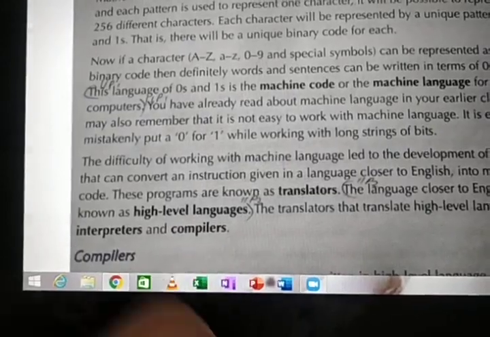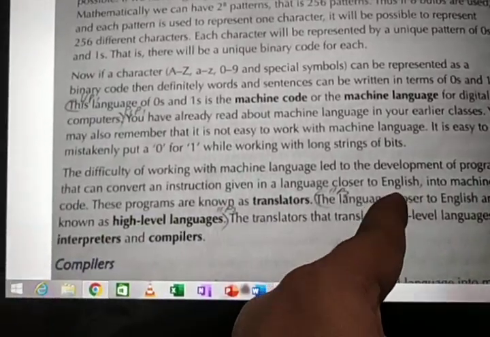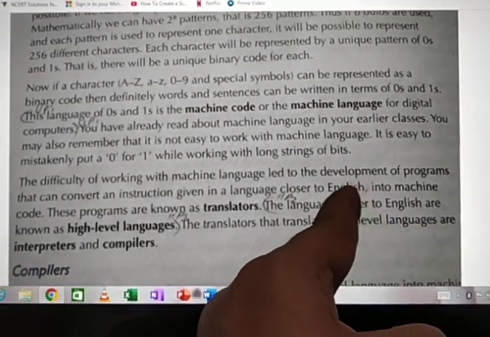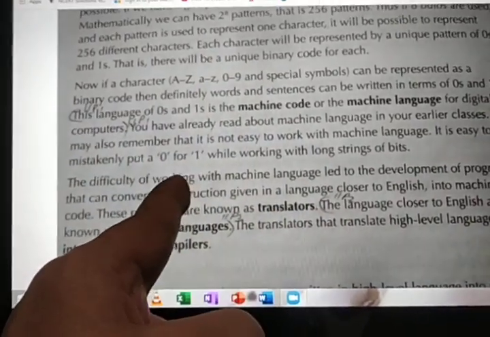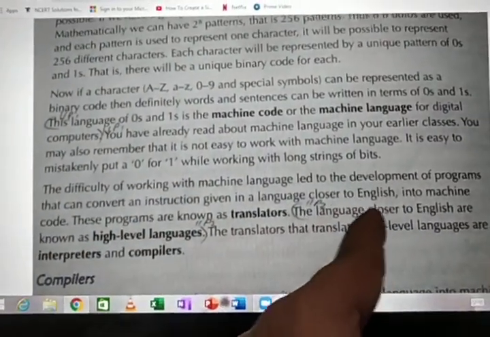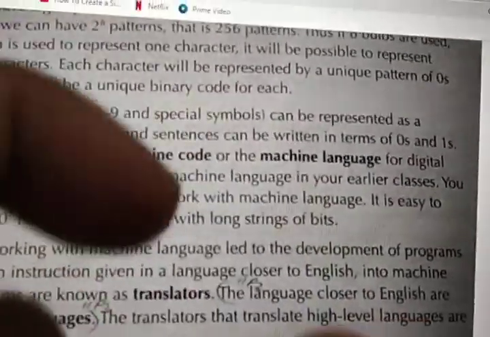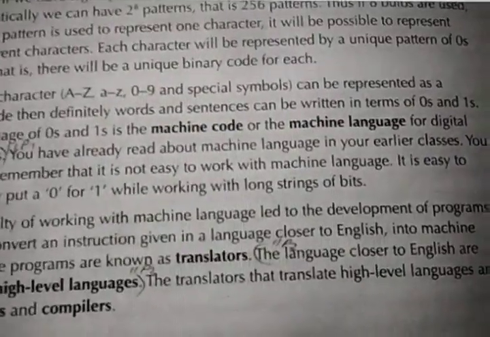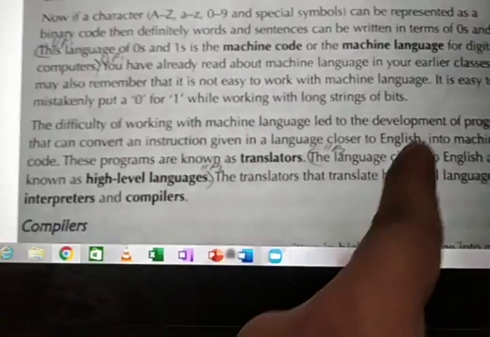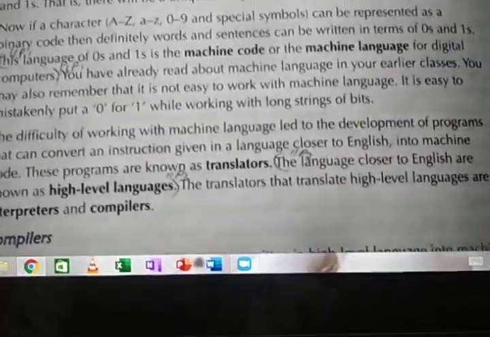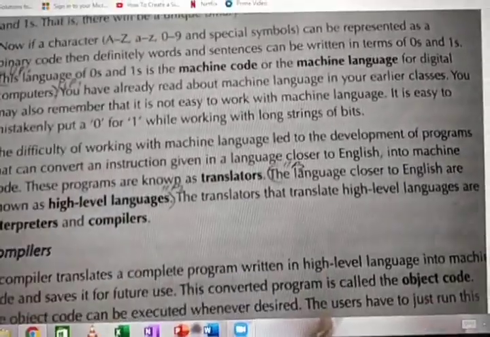High-level language. Why? Because it is easy. Why is it easy? Because in all those languages you can give programs in words like English, which is closer to English. It is not necessary to give them in zeros and ones. So it is called high-level language. But machine language is called low-level language, because it is hard to do that process with the help of zeros and ones. Here it is called high-level language because it is closer to English, so you can easily write a program in it. And according to your program, the computer will do a certain task, right? Okay.